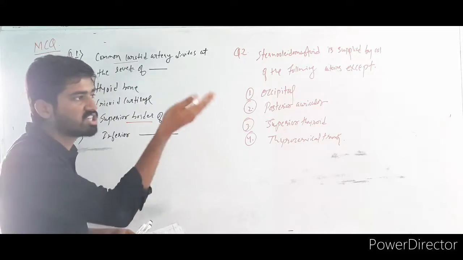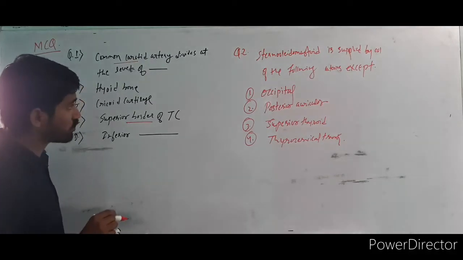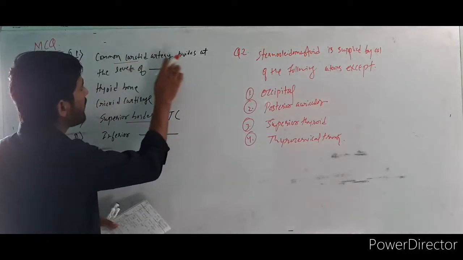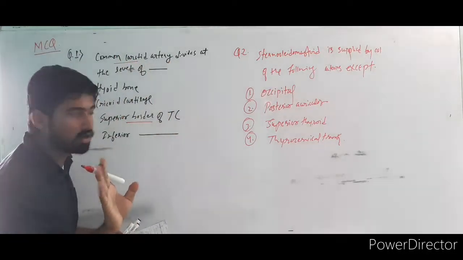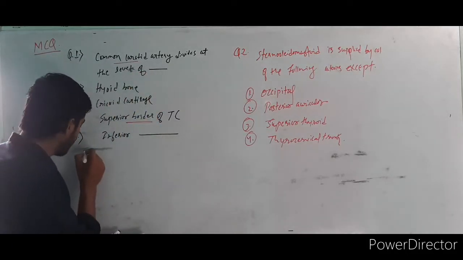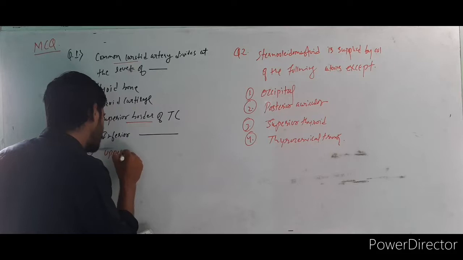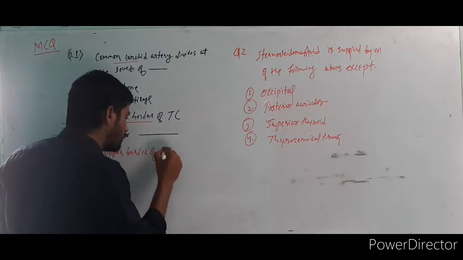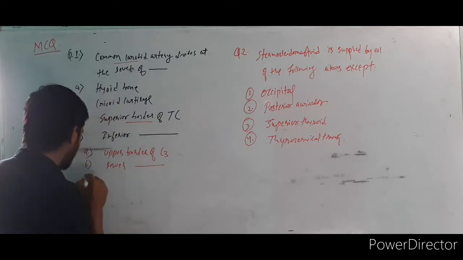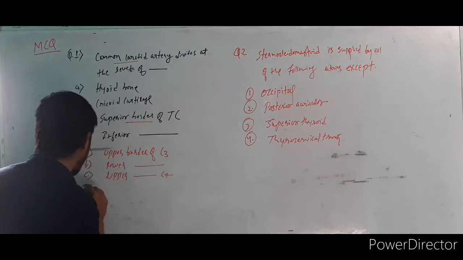I know you know the branches of the external carotid artery; there is one mnemonic. Internal carotid artery, you know the branches. So this is the first question. For that question, 1 minute is over, but still I want to talk about it. The common carotid artery divides at the level of, same question, but the options are changing. A, upper border of C3. B, lower border of C3. C, upper border of C4. And D.